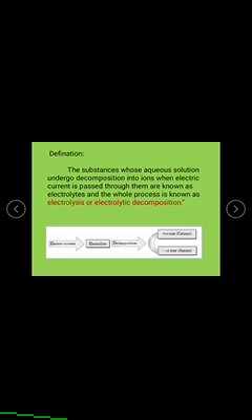First of all, what is electrolysis? The definition is: the substances whose aqueous solution undergoes decomposition into ions when electric current is passed through them are known as electrolytes, and this whole process is known as electrolysis or electrolytic decomposition. When we pass the electric current through the electrolyte, it is decomposed and splits into cations and anions.